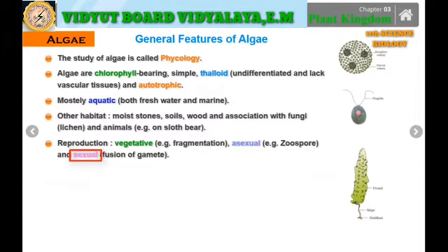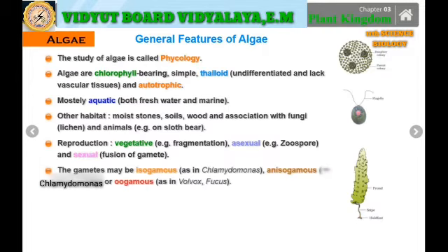There are different forms of algae and they all reproduce in various ways depending on the circumstances. Well, the gametes which they produce may be isogamous, as in Chlamydomonas. They may be anisogamous in other species of Chlamydomonas, or it can be oogamous also, as in Volvox and in Fucus.